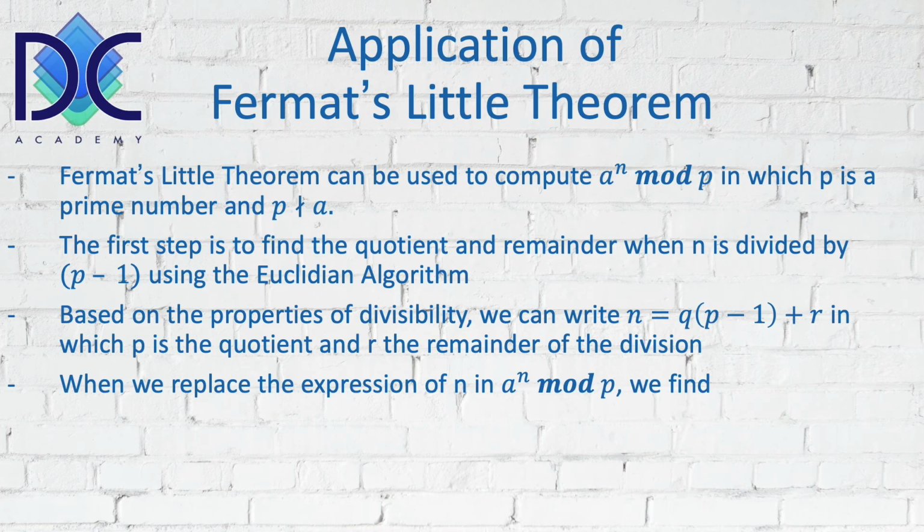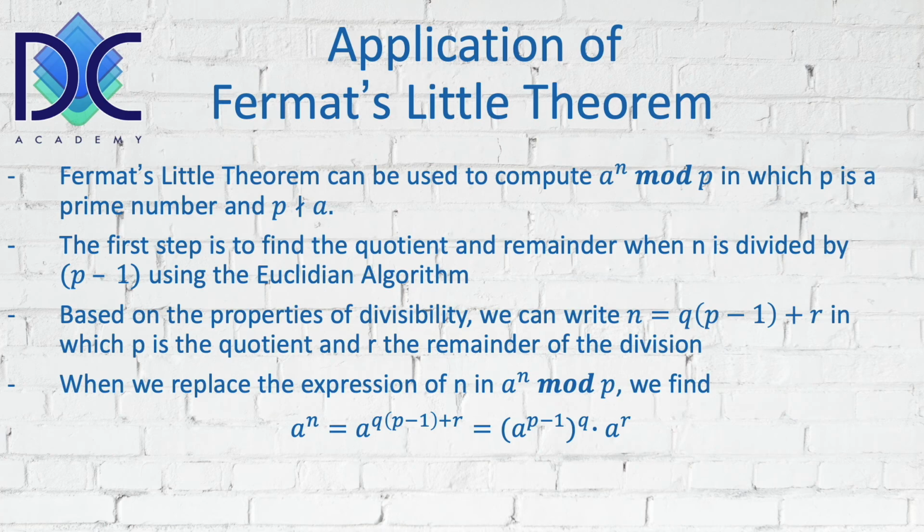When we replace the expression of n in a to the power n modulus p, we can rewrite it as a to the n is in fact a to the power q times p minus 1 plus r. And in fact, we can say that it's also equal to a to the power p minus 1, to the power q, multiplied with a to the power r.